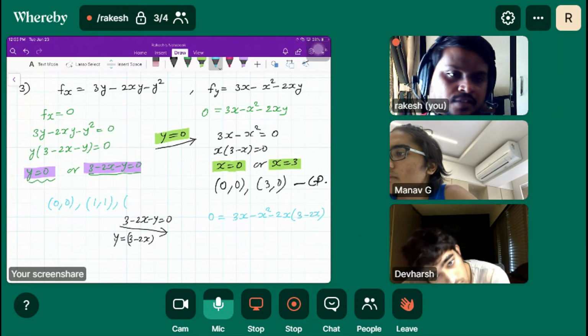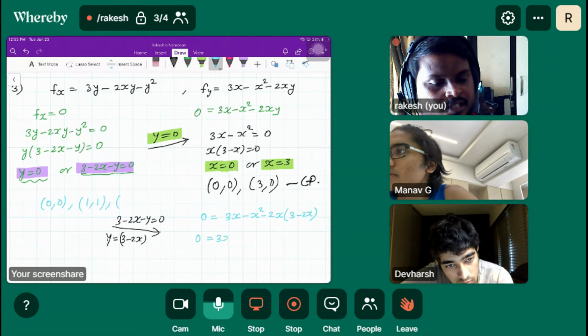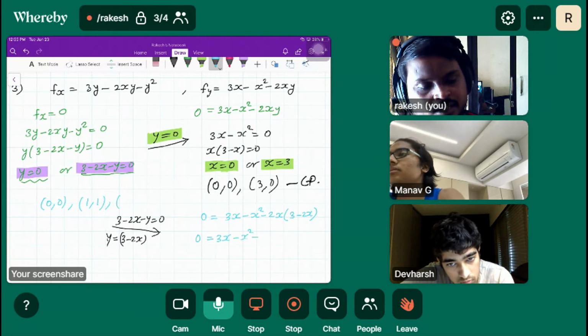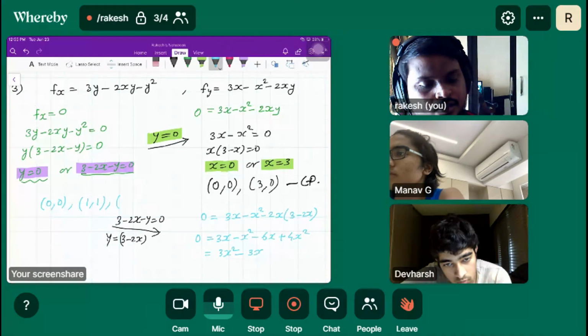This gives a different set of values: 3x minus x square minus 6x plus 4x square. So 4x square minus x square is 3x square, and 3x minus 6x is minus 3x.